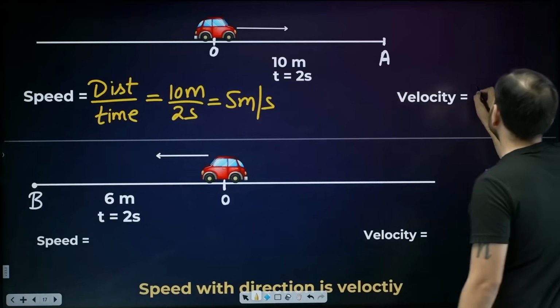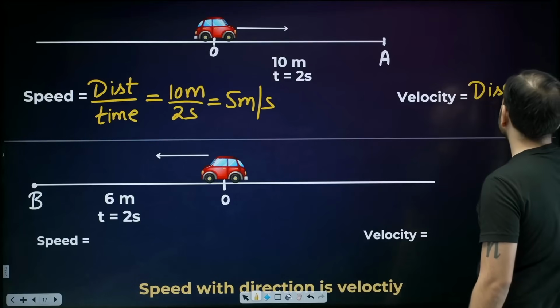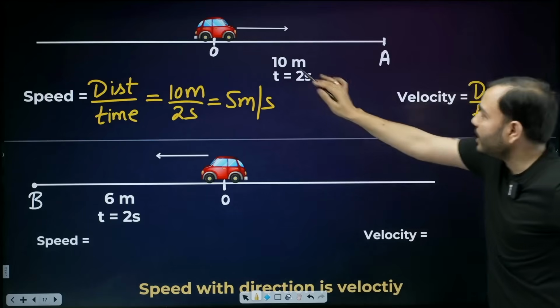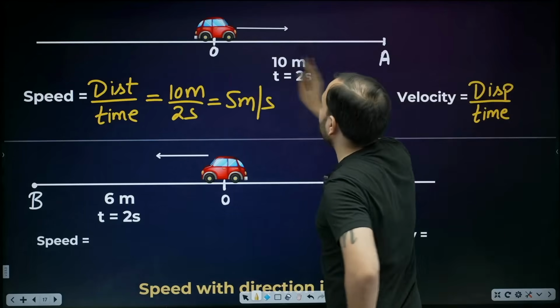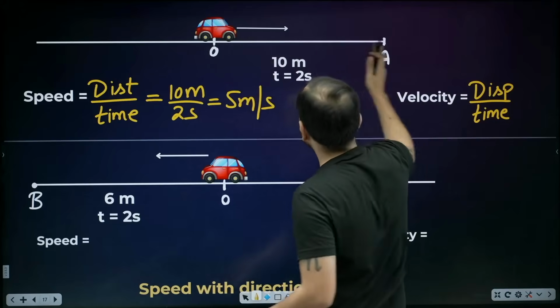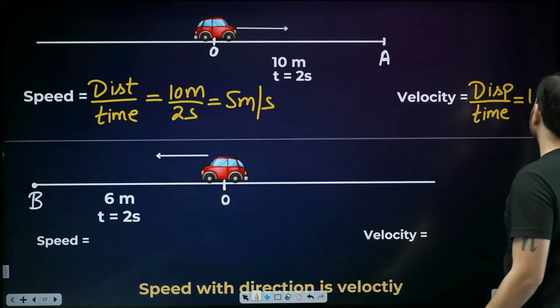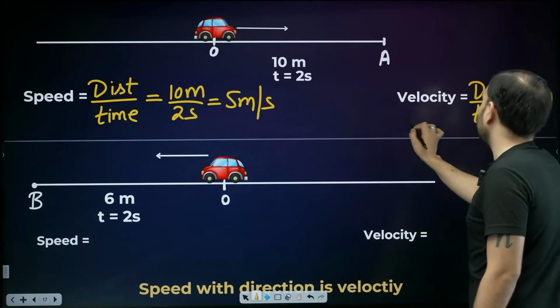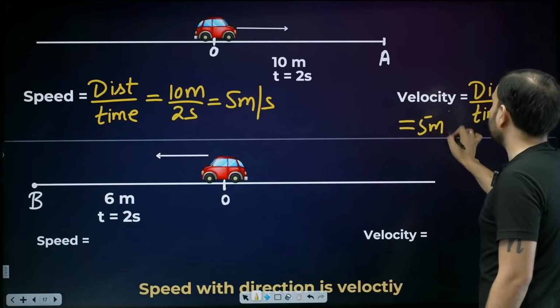Now let's see the velocity. What is velocity, beta? Displacement upon time. We went from O to A. What is the shortest path? This itself, sir. This is the shortest path. So how much is the displacement? 10 meter. How much was time? 2 seconds. So how much is the velocity? 5 meter per second, sir.